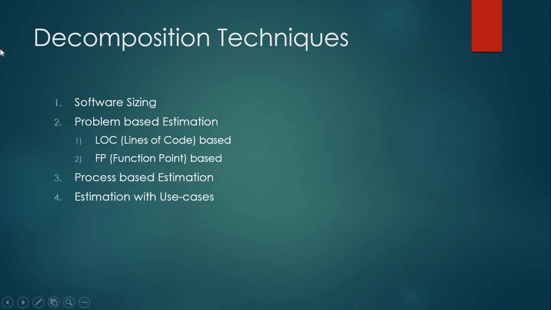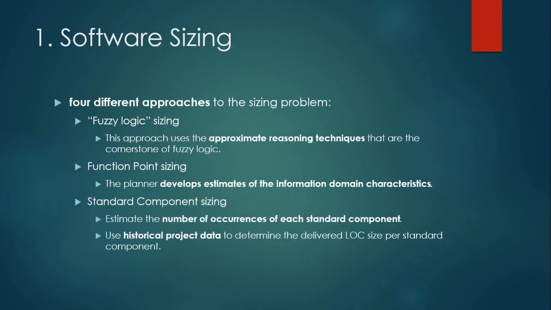Now there are some techniques for decomposing, or dividing, the software. First is software sizing. The second is problem based estimation, in which we have two things, line of code and function point. We have already studied line of code and function point in previous lectures. The third is process based estimation and the fourth is estimation with use cases. First we will understand the first decomposition technique, that is software sizing.